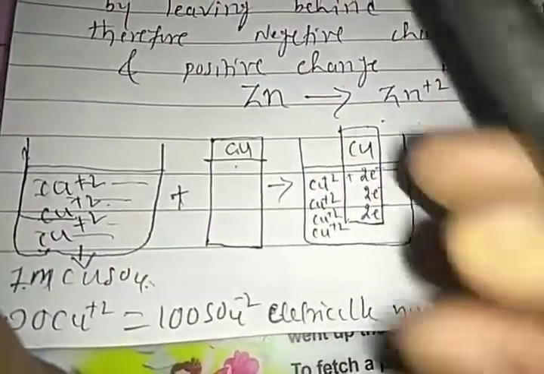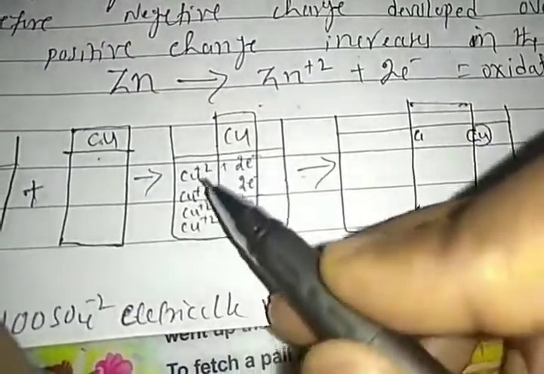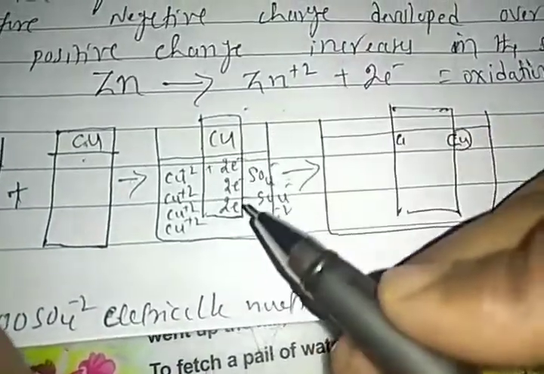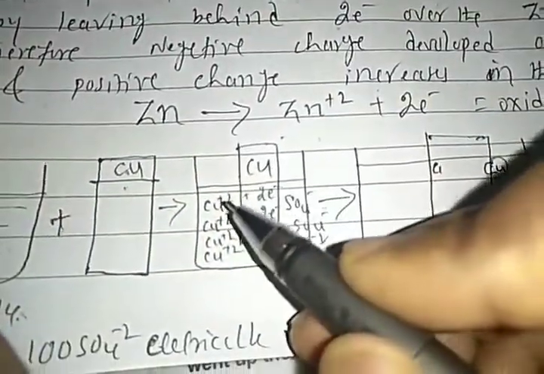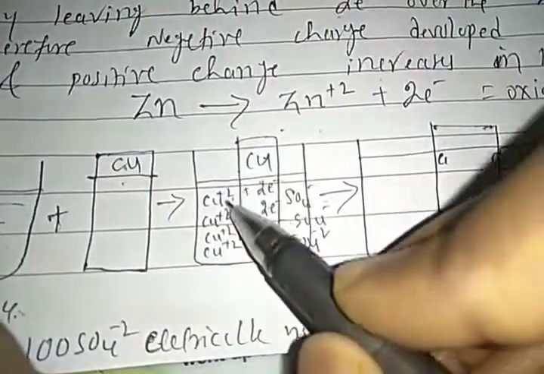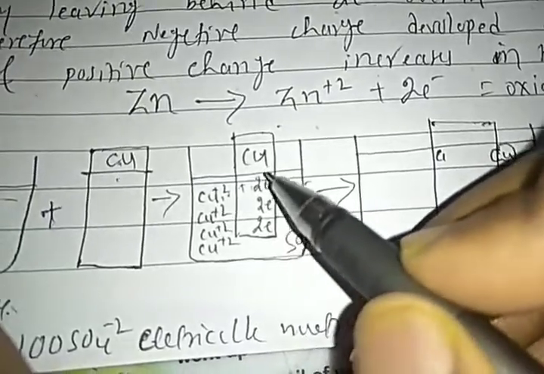So that's why, students, when the zinc electrode is dipped into zinc sulfate solution and the copper electrode is dipped into copper sulfate solution, the solution contains copper ions as well as sulfate ions, SO4 ions. Then what happens? Copper ions accept electrons from the copper atoms.